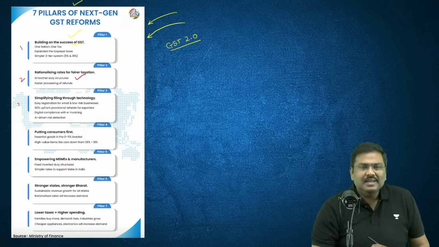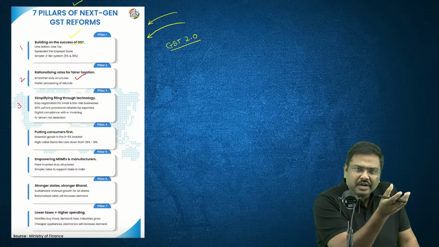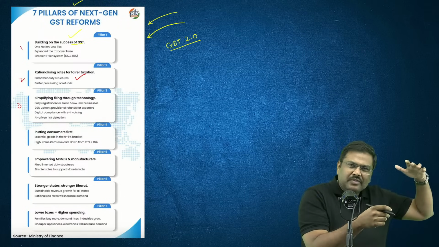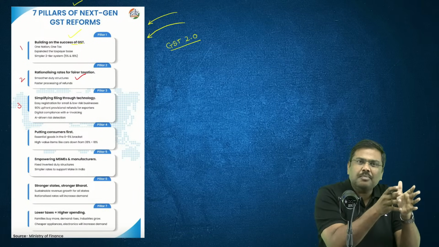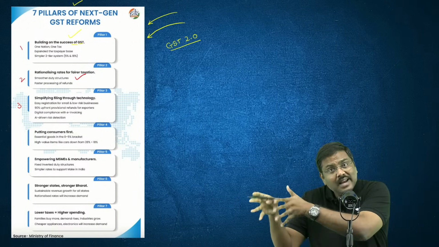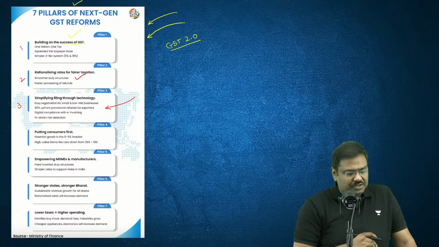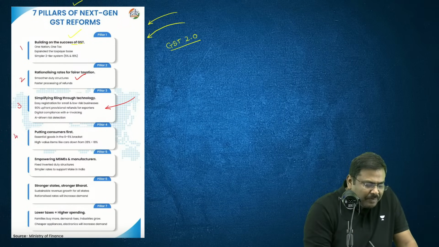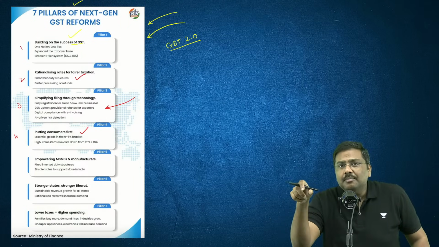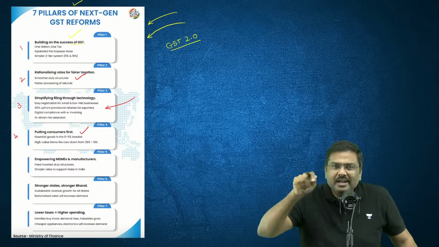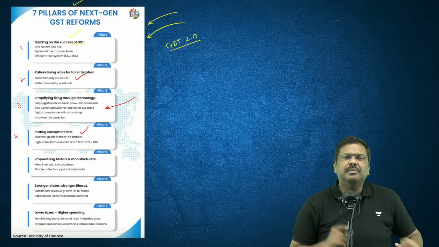The third pillar is simplification of the whole structure. Because what was the idea of introducing GST? Rather than having multiple indirect taxes, we wanted to have one indirect tax. But it was not possible with multiple slabs. Now we want to simplify the whole structure of GST. Fourth one, helping the consumers. How? Reduce the tax rate. It will help in reducing market prices. And when market prices go down, consumers will be helped by that.